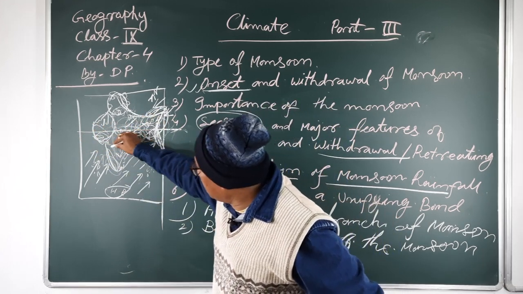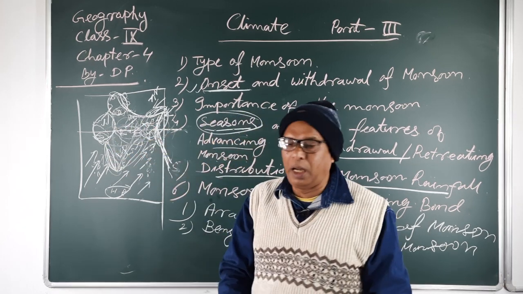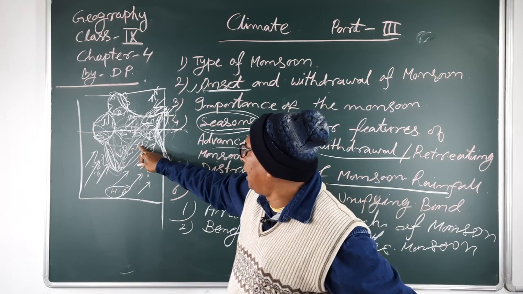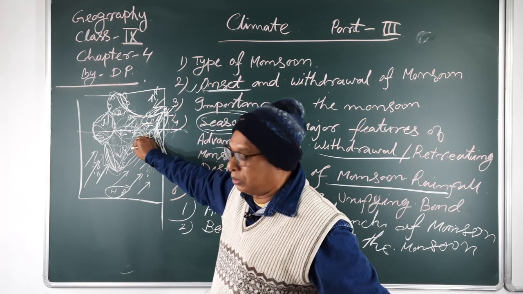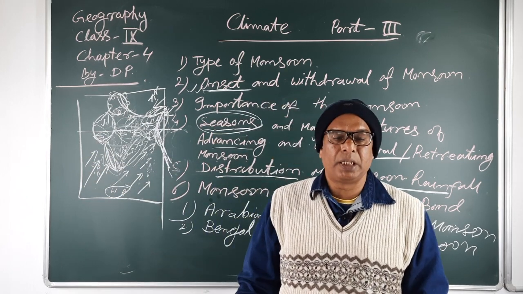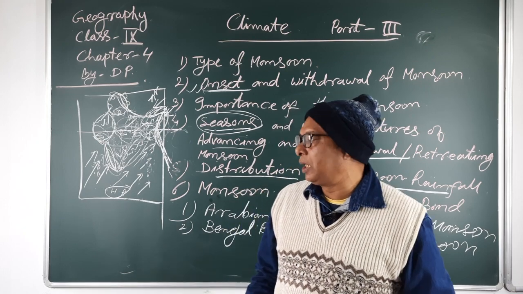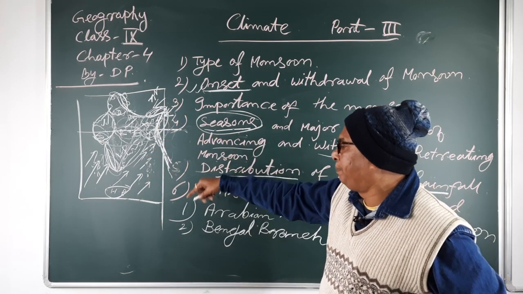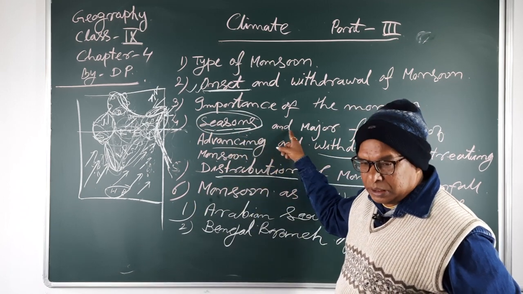But the coastal areas have a moderate type of climate, with moderate temperature and rainfall, but in the middle portions the temperature is very high during the day and very low in the night. So these types of variation of temperature are recorded during the different seasons.